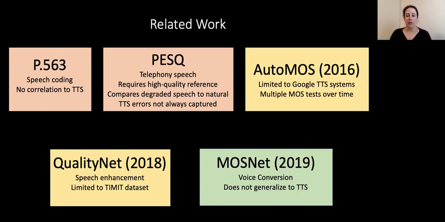QualityNet was introduced in 2018. This was for speech enhancement, and it is limited to the TIMIT dataset. In 2019, MOSNet was introduced. This is for estimating the quality of voice conversion systems. We found that the pre-trained models provided do not generalize well to text-to-speech.